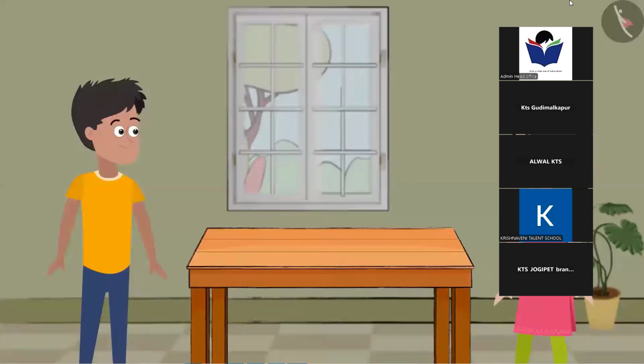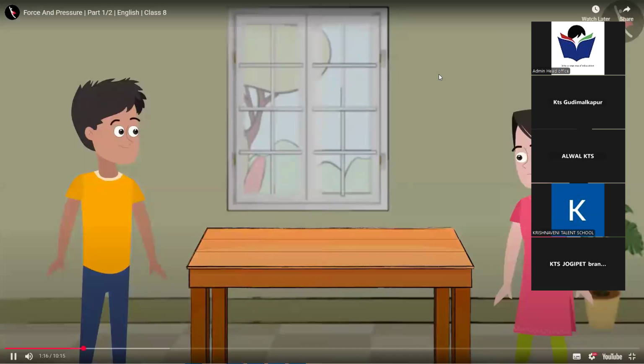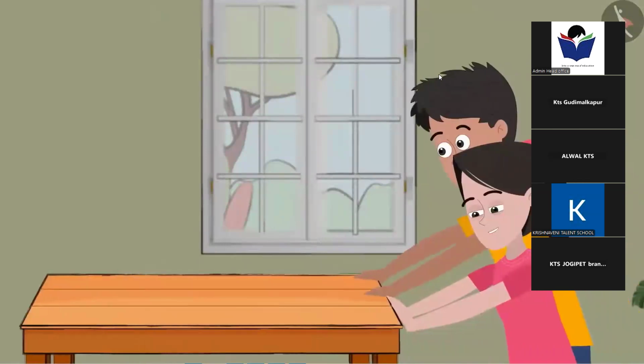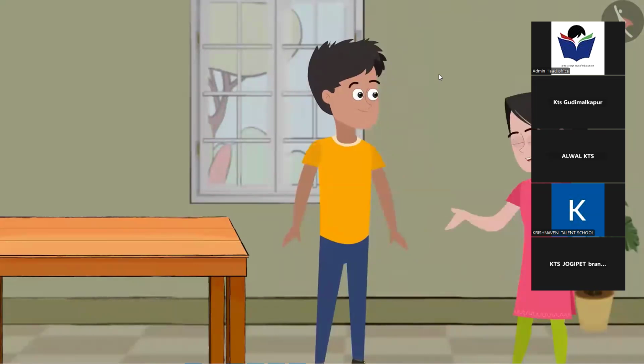Oof, this is too heavy. Bhaiya, this table is so heavy. Can you please help me push it? I want to remove it from here. Sure, Sanya. Let's try moving this with both hands. It will definitely move then. Done. This was not possible alone. Thank you, Bhaiya. Well, pushing it together helped move the table even faster.